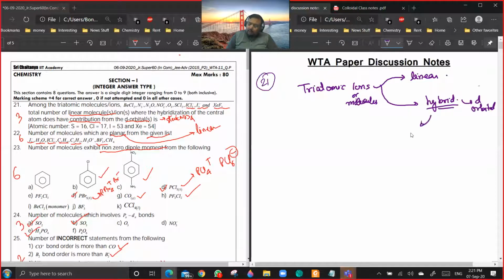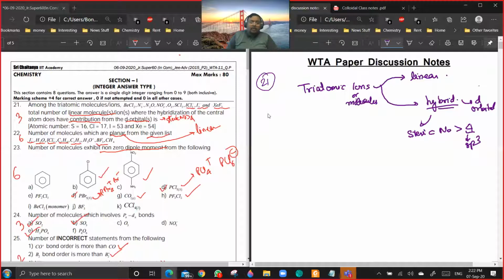This means that the steric number must be greater than 4. It means hybridization should be more than sp3. Yes or no? Then only the d orbitals will come into picture. So basically you have to see which of them is having sp3d or higher hybridization, and they are linear also. So the answer will be ICl2 minus, I3 minus, XeF2.